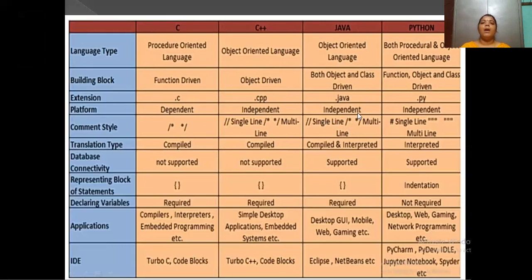Coming to Java, Java will run on any platform. So next, while coming to Python, Python is an independent language. It is both server side programming and client side programming. Why am I telling these two? Because it is a multi-purpose language. We are using this as a multi-purpose language, to create web applications and to create browsers also we are using this Python language.